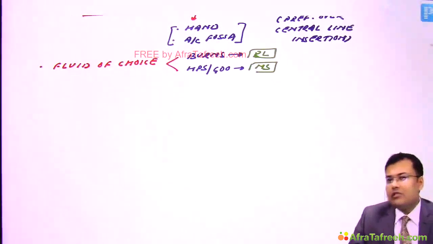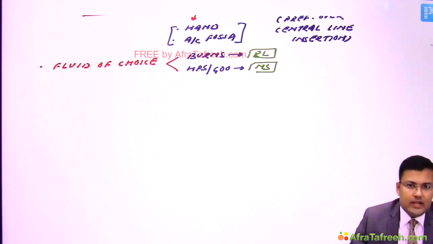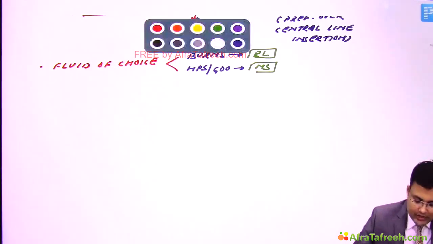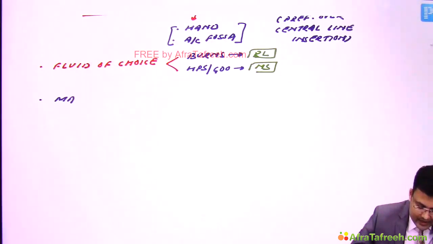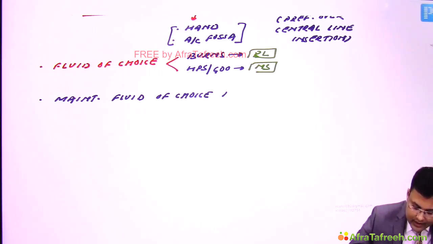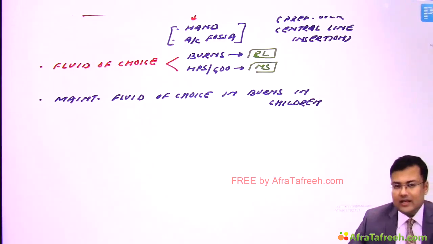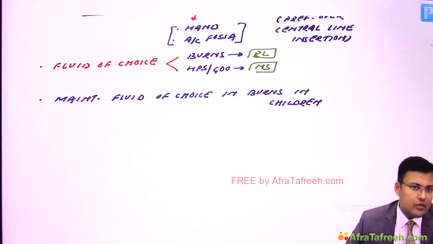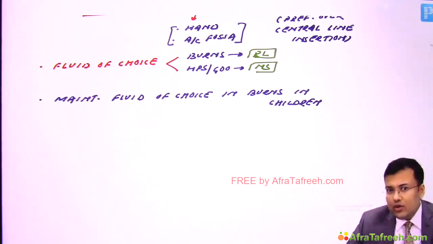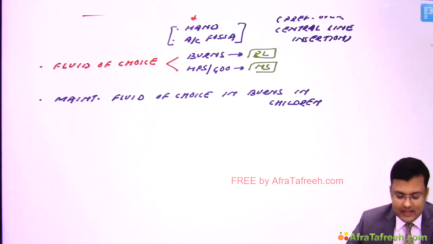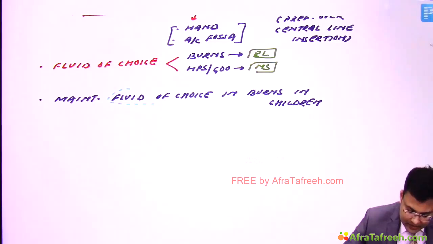Okay, now see, there was one question in Maharashtra and most of the students marked the wrong answer. What was the question? Maintenance fluid of choice in burns in children. The first option was ringer lactate and most of the students marked ringer lactate. The students who knew that the fluid of choice in burns is ringer lactate, they only saw this much.